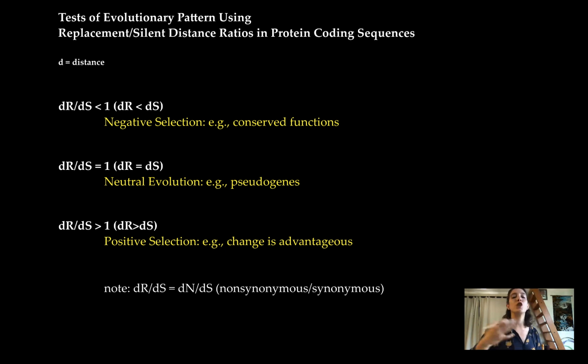Positive selection is when change is advantageous. So it's when you have more replacement site changes, which are big deal changes, accumulating over time. Just so you know, the textbook uses dn over ds. That's for non-synonymous over synonymous. Same thing.